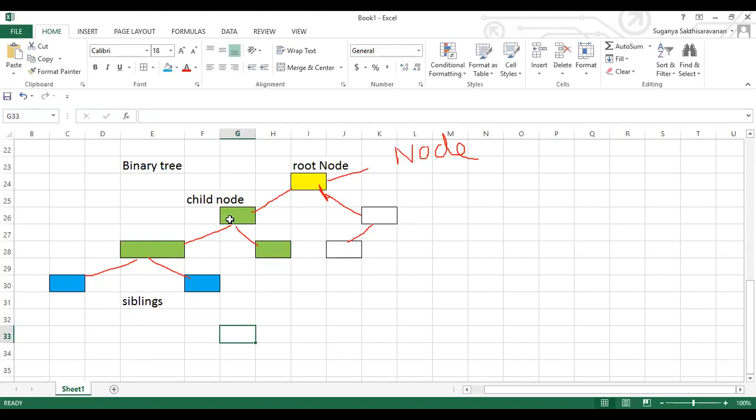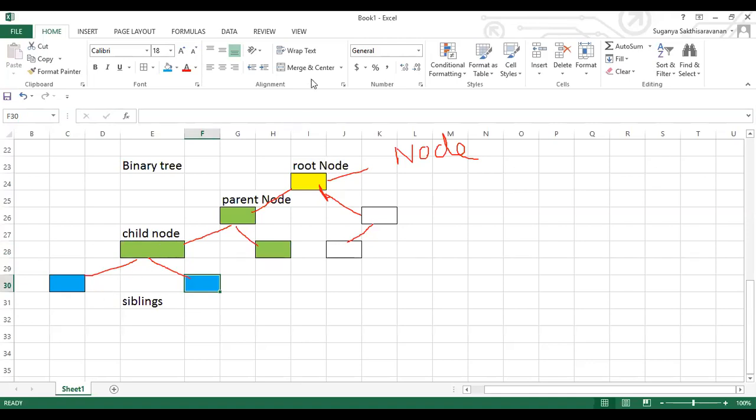Okay, this particular one I can take as a child node here. I can also name this one a parent node. The root node is the parent node for all the nodes, guys. It's like a grandparent, a parent for all the nodes. And here, when I take this as a parent, these two are child nodes. When two child nodes come from the same parent, they are called siblings.